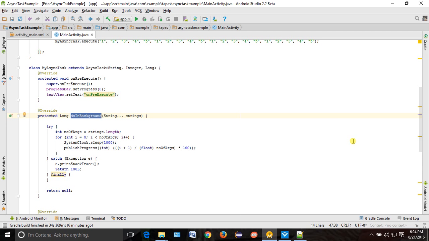Are you able to understand what I am telling? After starting the async task, you have moved from one screen to another screen. Now, to whom will the async task return the result? It will return it to your first screen, because it does not know about the second screen. But the first screen is not available on your mobile. Then there is some problem, right? So that's why async task has this problem, and at that time you will get an illegal argument exception.